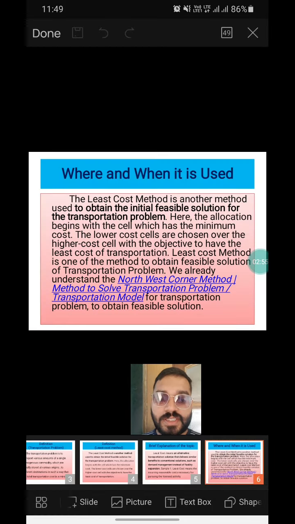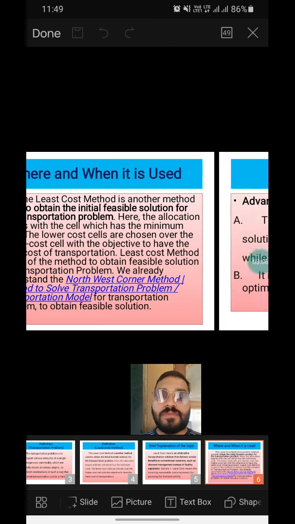We already understood the northwest corner method to solve the transportation problem and obtain the feasible solution.